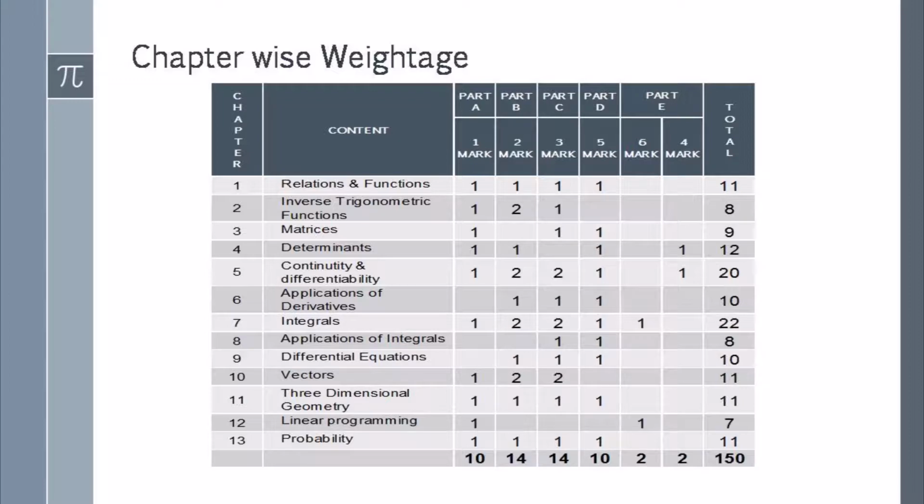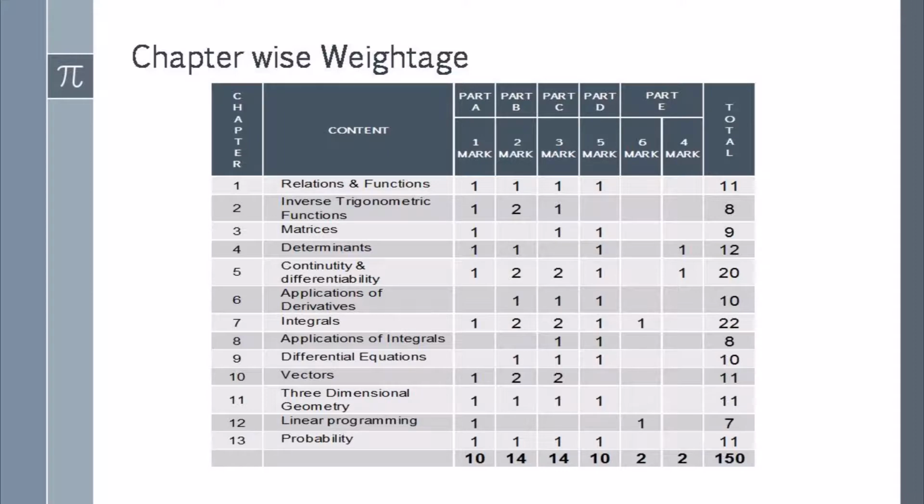In Part C, same as Part B, there are 14 questions and we need to answer 10 questions, but the marks allocated here are 3 marks for each question. In Part D, they give 10 questions belonging to 5 marks. Here, out of 10 questions, we need to answer only 6 questions, and the remaining 4 questions are choice.